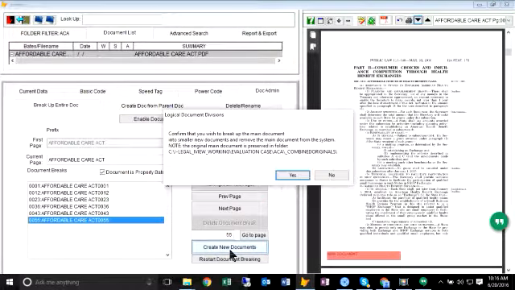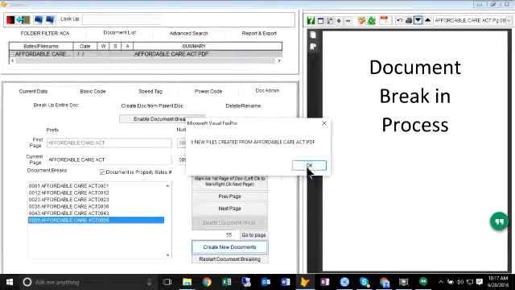Then just hit Create New Documents. What this screen tells you is that it's going to move the master file into a preservation folder called Combined Originals, and we'll go visit that in a second. In its place, it will put all these sub-documents. So when the system is restarted, all of your new documents come up and are ready for review. So we just say yes. At the end, it tells you that it's created 6 new files from the Affordable Care Act, and you're good to go.